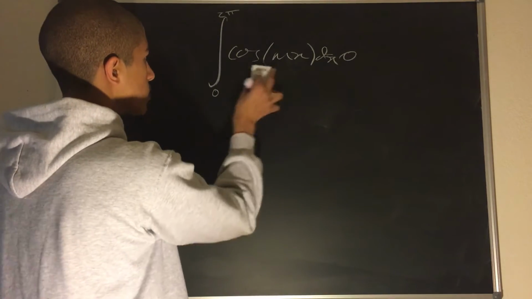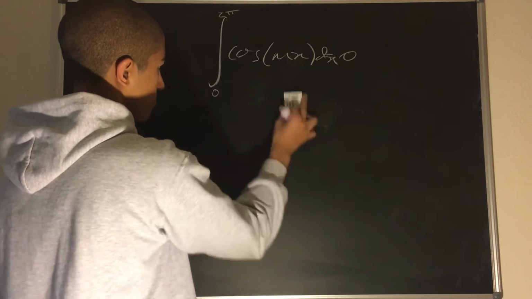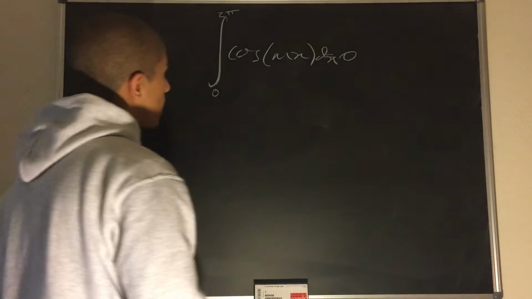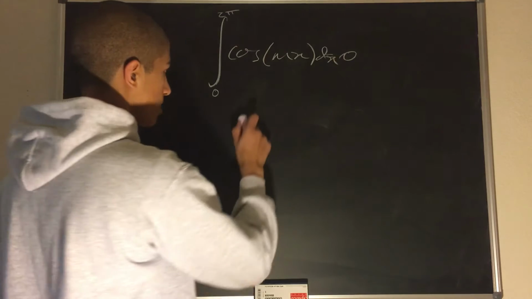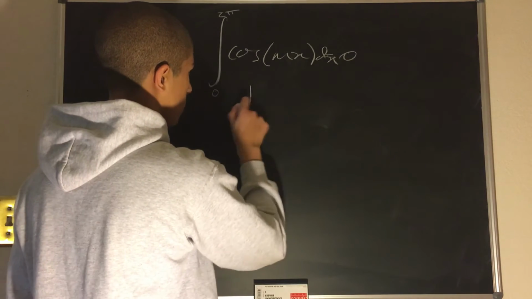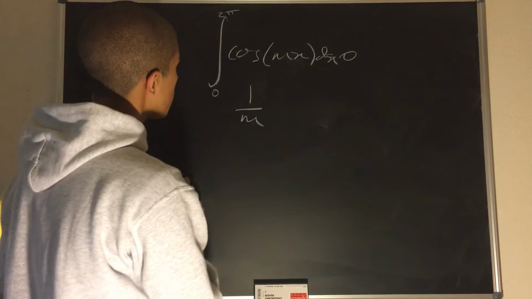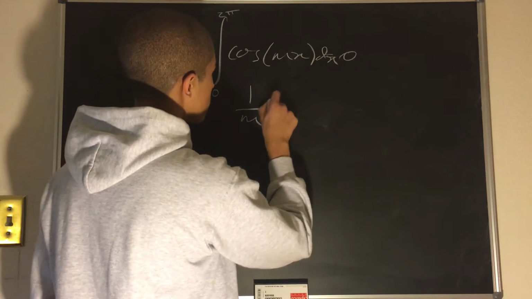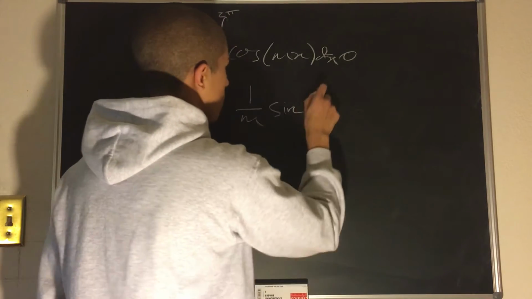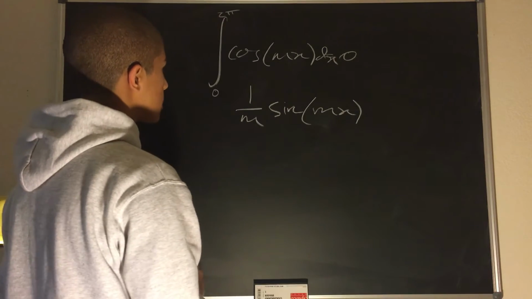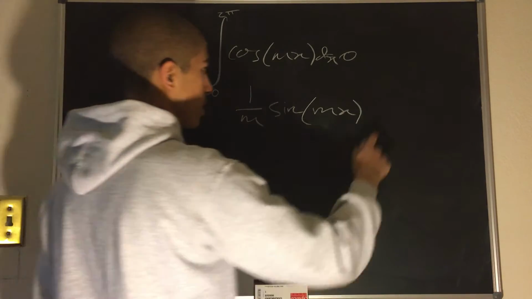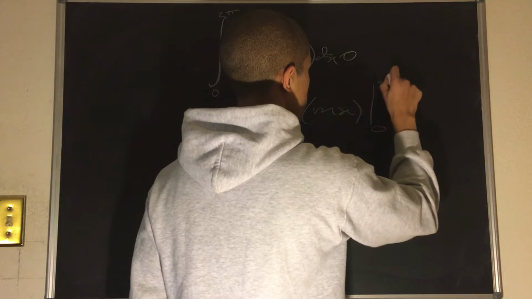So we will prove the cosine case first. The integral of cosine mx is 1 by m sine mx, and because it's a definite integral from 0 to 2 pi, we'll take this from 0 to 2 pi.